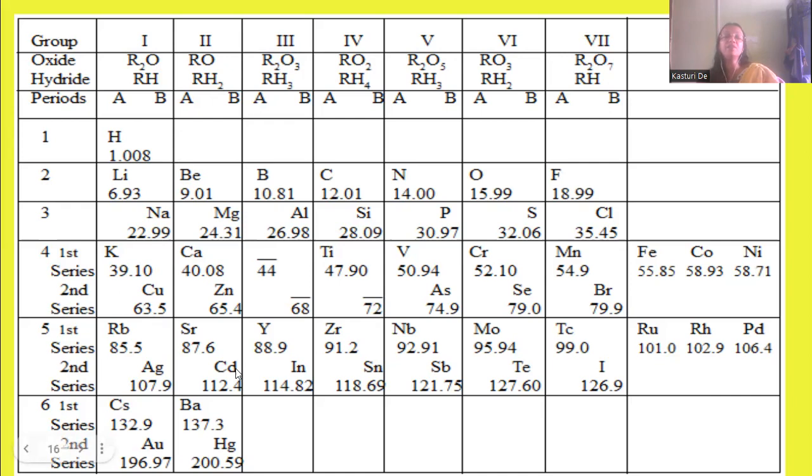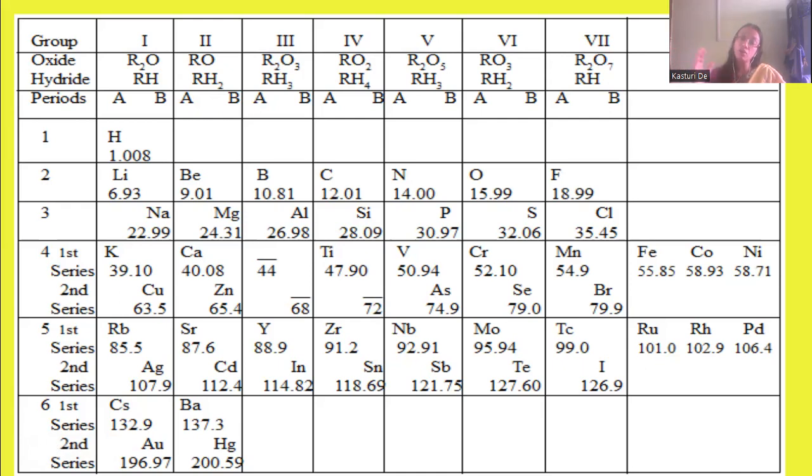You can see 6 periods here: 1, 2, 3, 4, 5, and 6. Period 7 is also there, but it's not showing here. As per Mendeleev's periodic table, when we move from group 1 to group 8 in all the periods, that is from left to right, the metallic character of the elements changes gradually to non-metallic character.